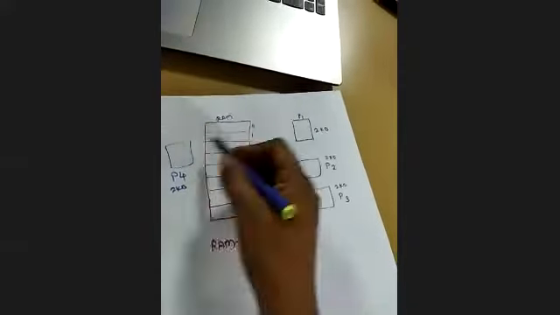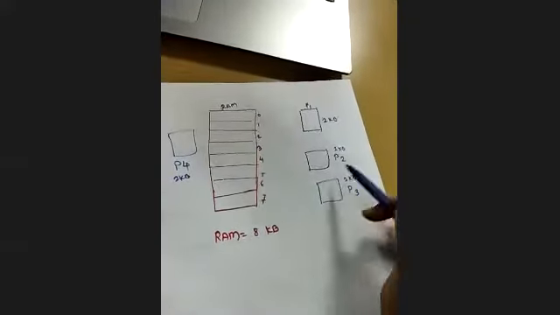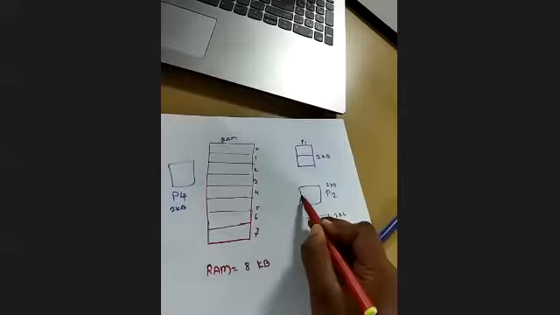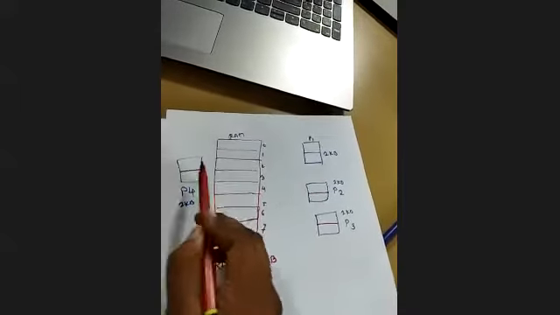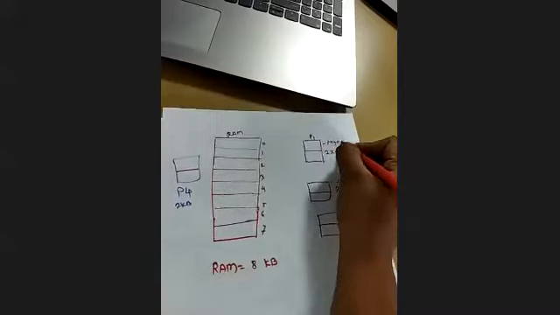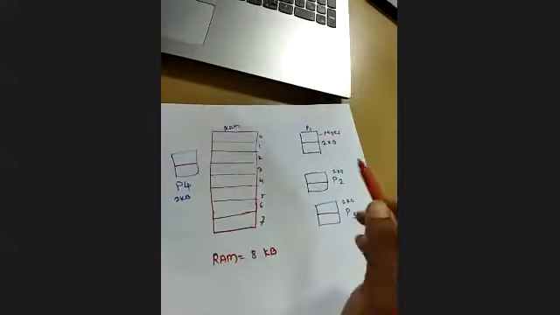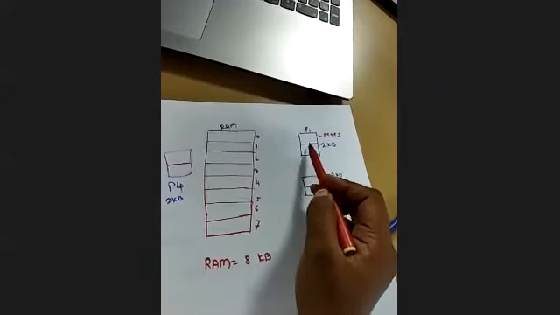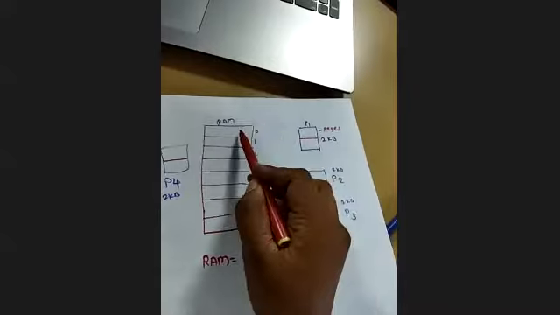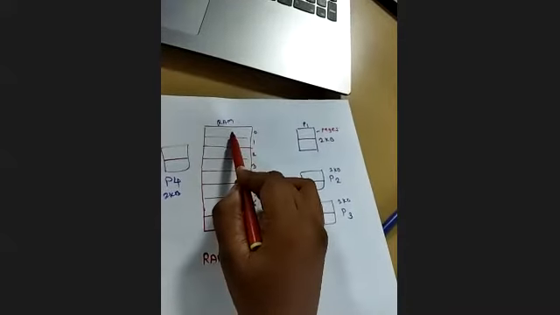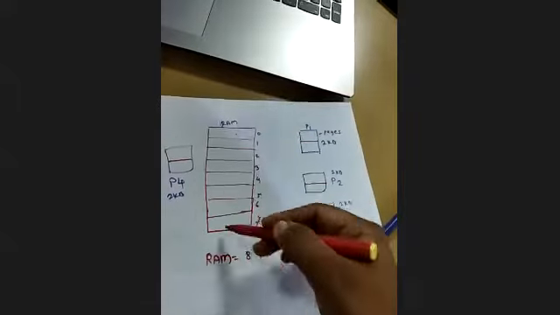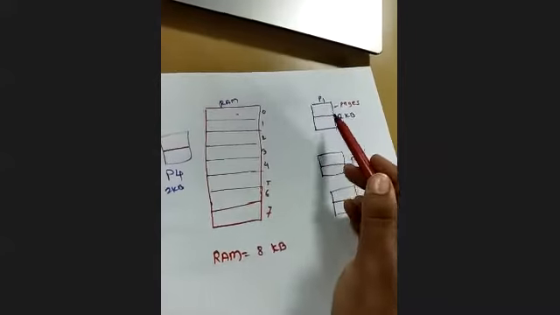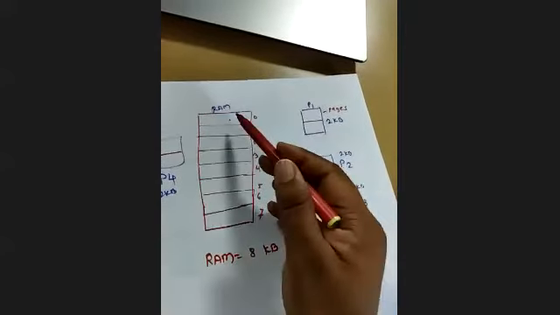And these are all processes which are residing in the secondary memory. Fine. Now I'm saying that all these processes will be divided into partitions, and each partition is called a page. And this partition of the RAM is called a frame. Now each partition of the process will be fetched by the CPU into this RAM. Initially this RAM is empty. Right now there is no process here. So in that case, your partitions of the processes can reside in a contiguous manner also.